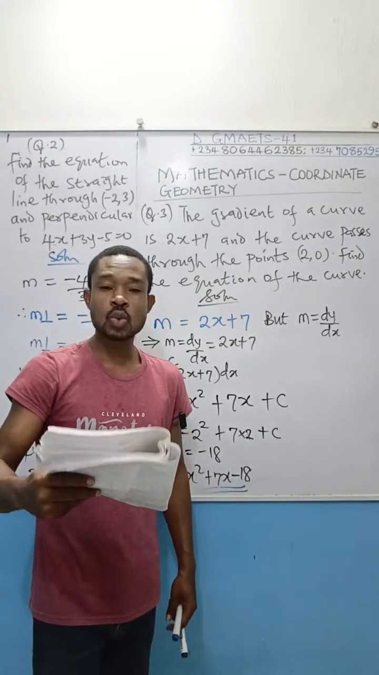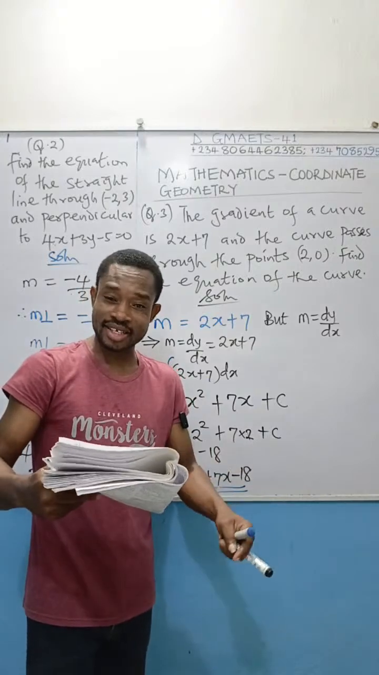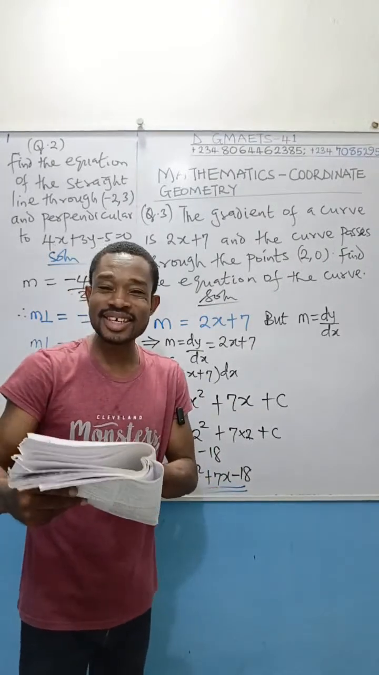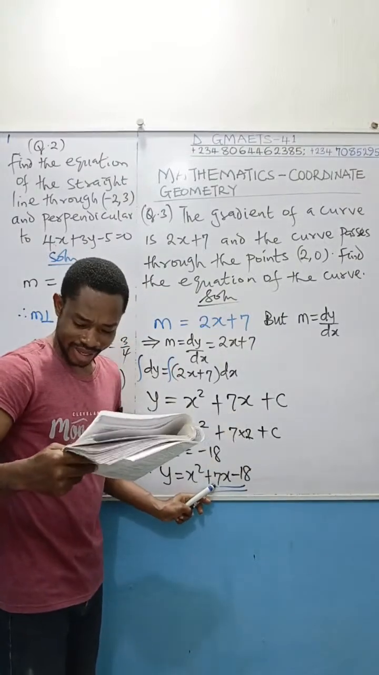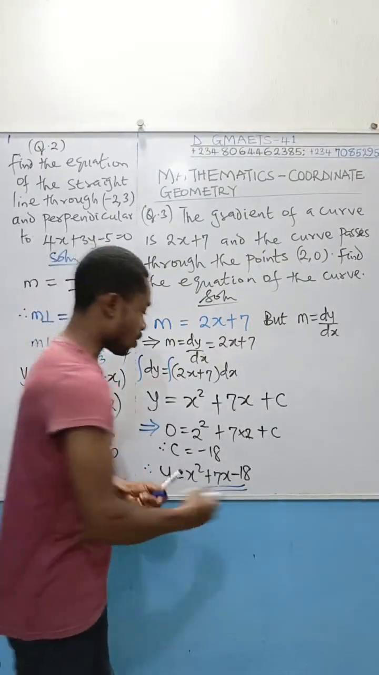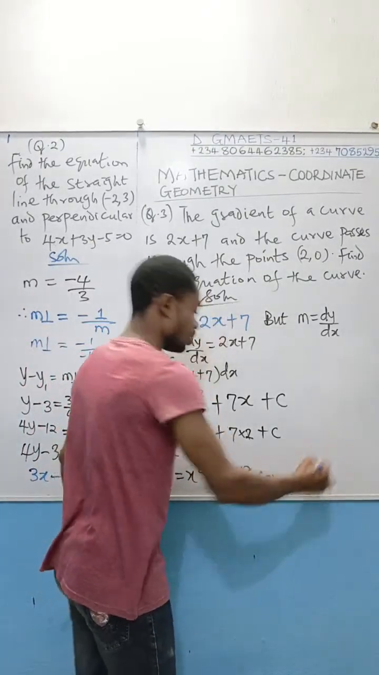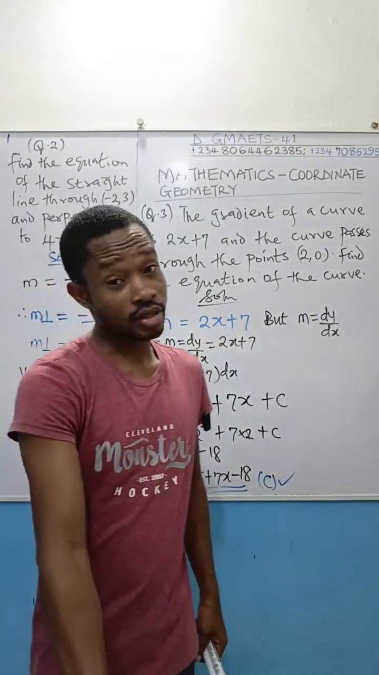Option C, y equal to x squared plus 7x minus 18. And of course, that's exactly what we have here. The correct option, once again, is C. No need of dictating option D, for that is not the answer.